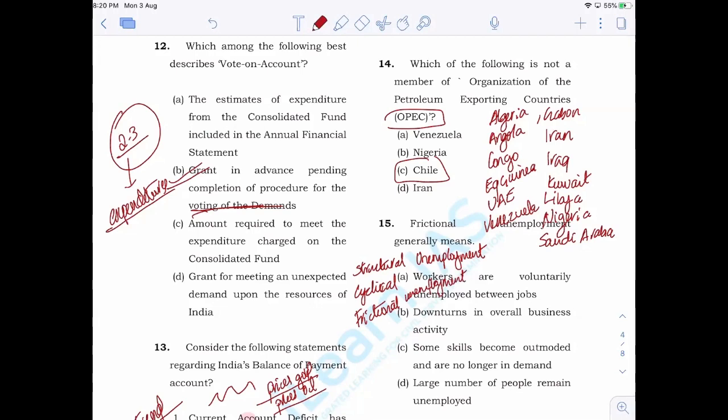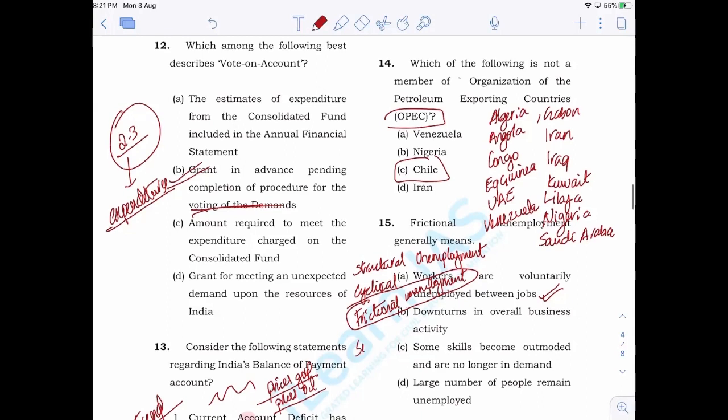Right. So all these important types of unemployment need to be understood. First of all, in this case of frictional unemployment, it is very simple. The answer is A. Workers are voluntarily unemployed between jobs. If you are aiming for a better job, you may quit your old job and start searching or preparing for that particular job. That kind of voluntary unemployment for switching jobs, you can consider as frictional unemployment.